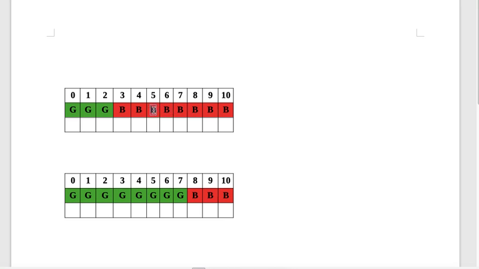Since all the versions after it are bad, I need not search there, right? So I can simply ignore this entire search space. Similarly, if I know that one is good, then I need not search the space below it at all. So I know that one is good, so everything previous has to be good. Otherwise, it should have been bad. So this hints us to use binary search.